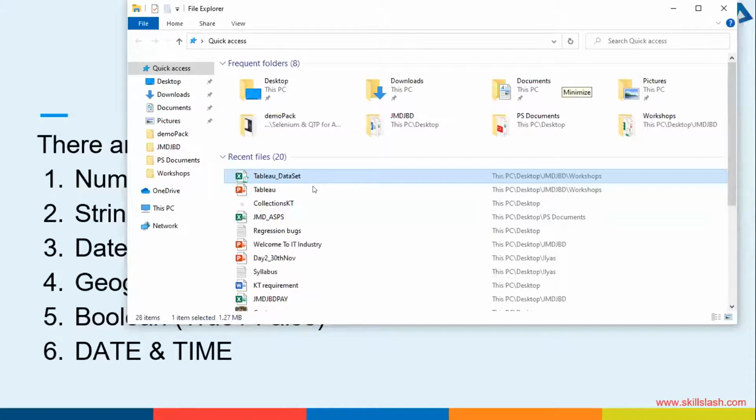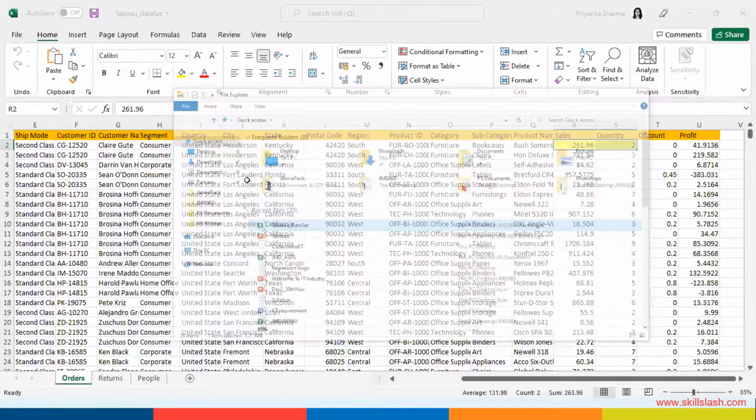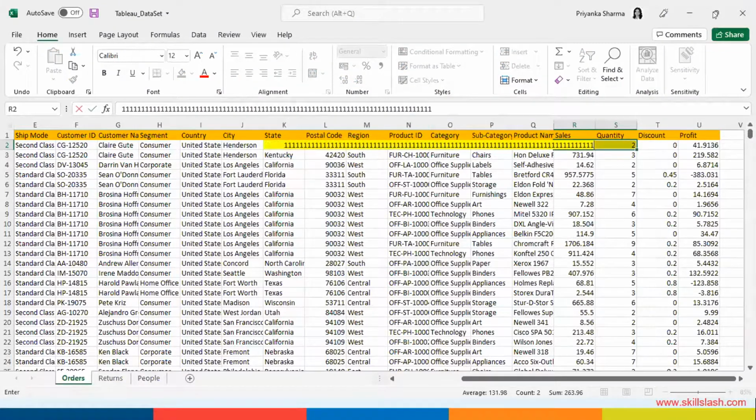Don't worry. And as I said, this is not the end. If you go to the internet and you try to download any data set, it's going to be fine. Do that now. As you're listening to me, get any data set. A data set is what? It's kind of an Excel sheet, right? Where there is a huge amount of data. This is how it looks, right? So I've got some information here.